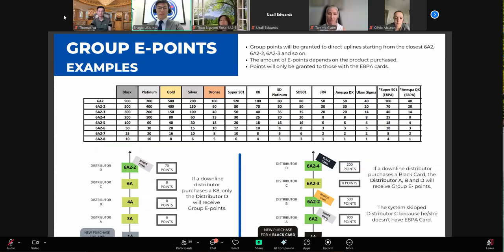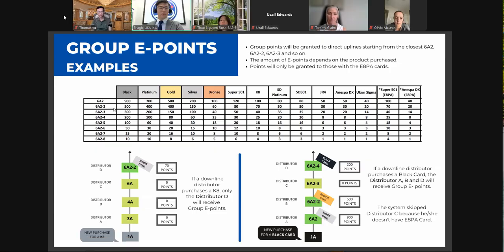So this 682 is a silver card holder. Let's go to 682. And yep, right here, 900 E points because it's a black card purchase. Okay, we go to the nearest 682-2, and this distributor is a bronze card holder. Then we go to 682-2, and that will give us 500 E points.